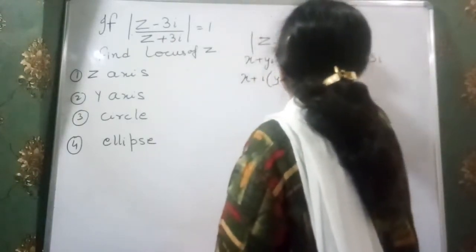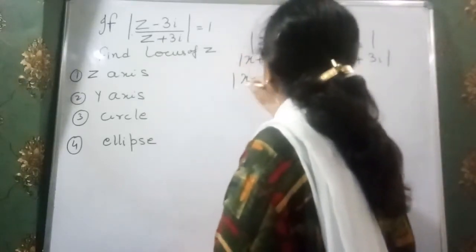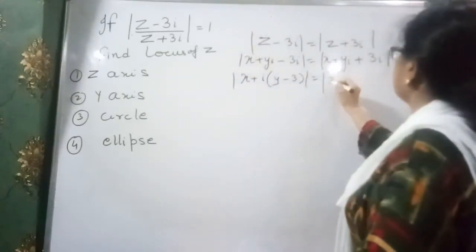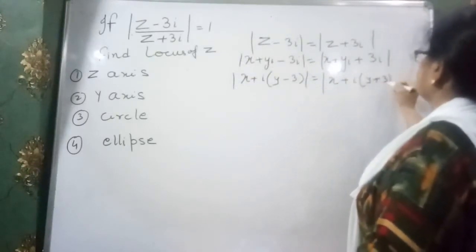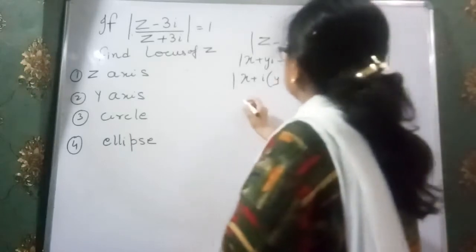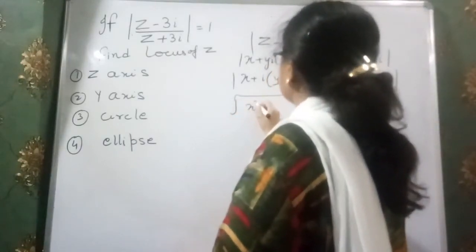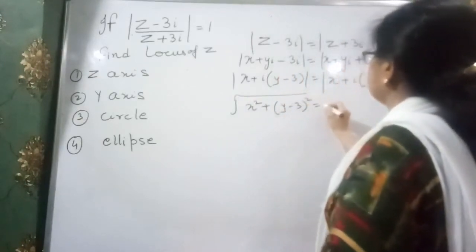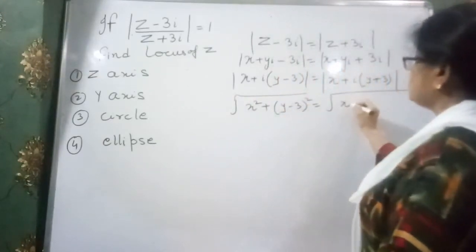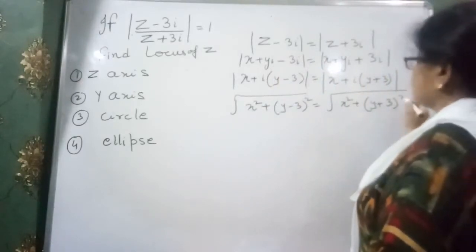Write the mod of that portion, then here we have x plus i, y plus 3. Now take the square of the mod: x square plus y minus 3 whole square is equal to x square plus y plus 3 whole square.